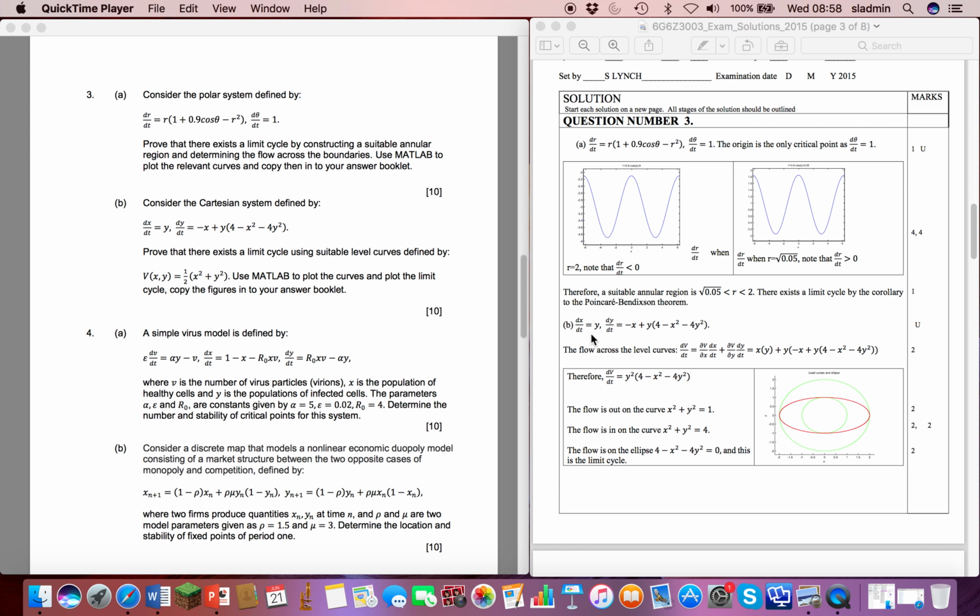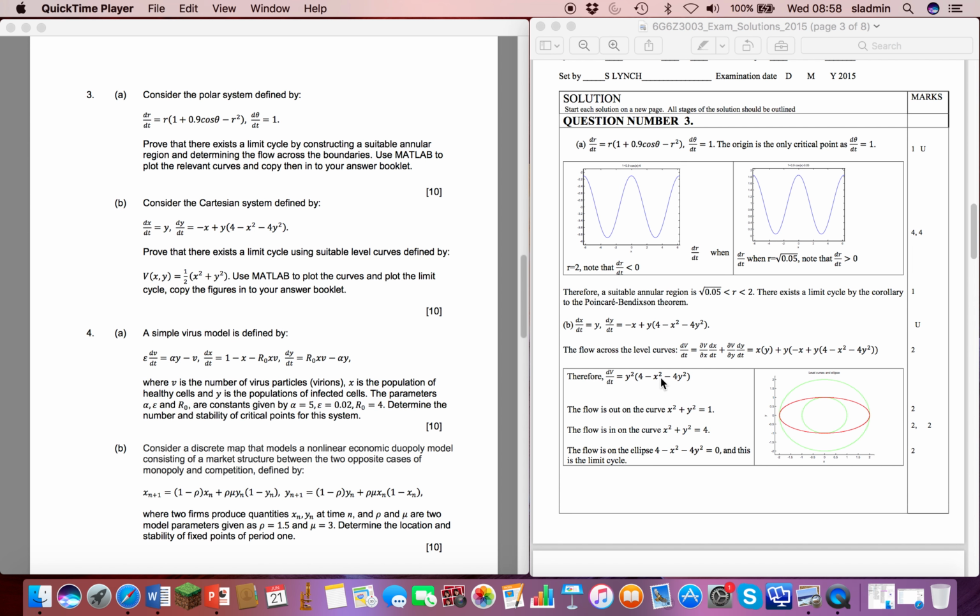Now for part B, we have this Cartesian system. We want to work out dV/dt. So dV/dt is partial V/partial x times dx/dt plus partial V/partial y times dy/dt. This is the chain rule from second year. If we substitute the values for ∂V/∂x, ∂V/∂y, dx/dt is here, and dy/dt is here, then we get this expression, which simplifies to dV/dt is y squared times (4 minus x squared minus 4y squared).